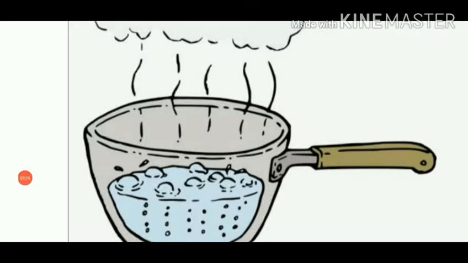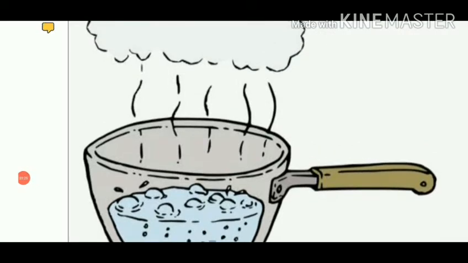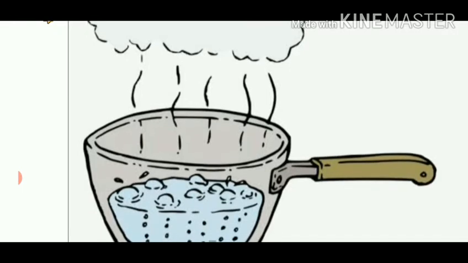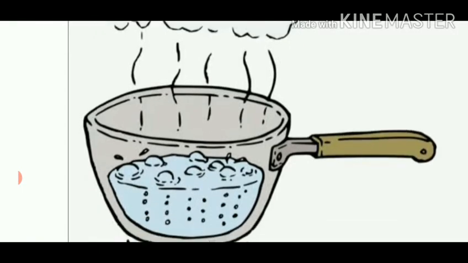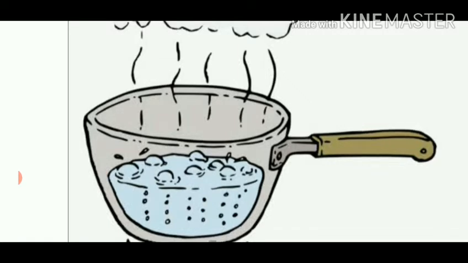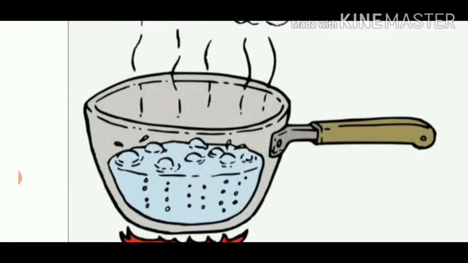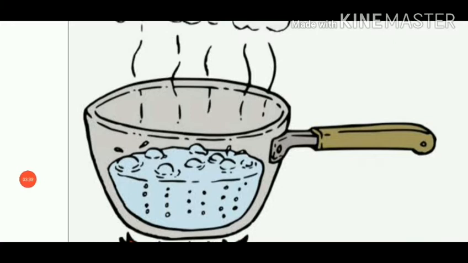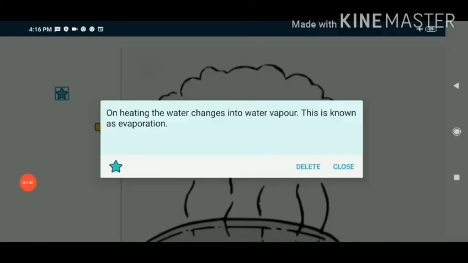You must have observed that when we heat water in a pan continuously, the quantity of water in the pan begins to decrease. Students, this is an example of a change known as evaporation. So how can we define the process of evaporation? On heating, when the water changes into water vapor, this is known as evaporation.